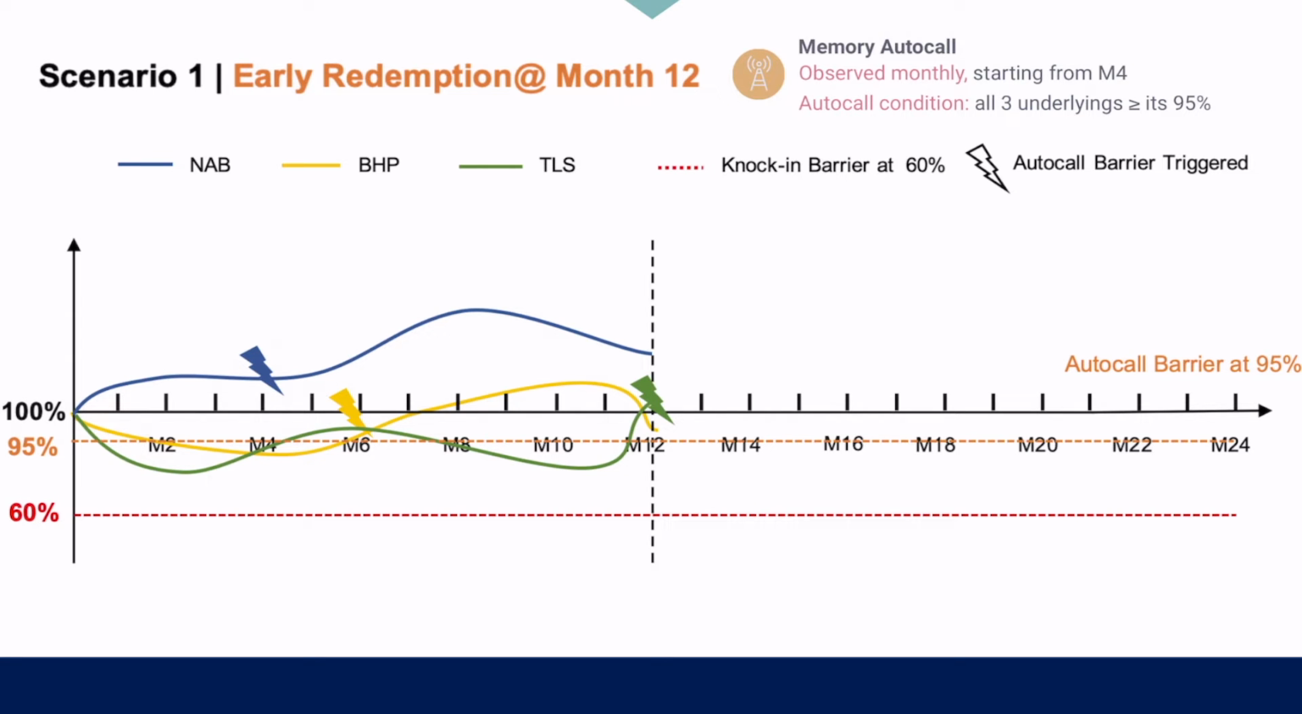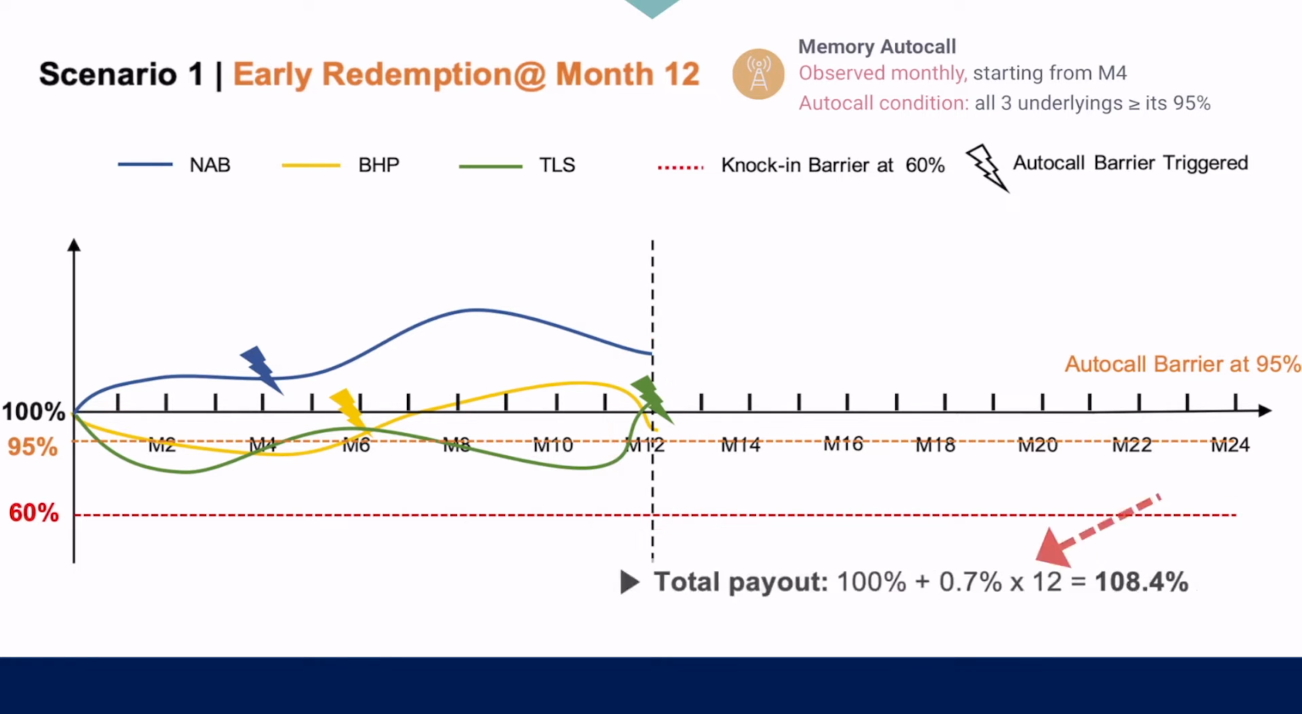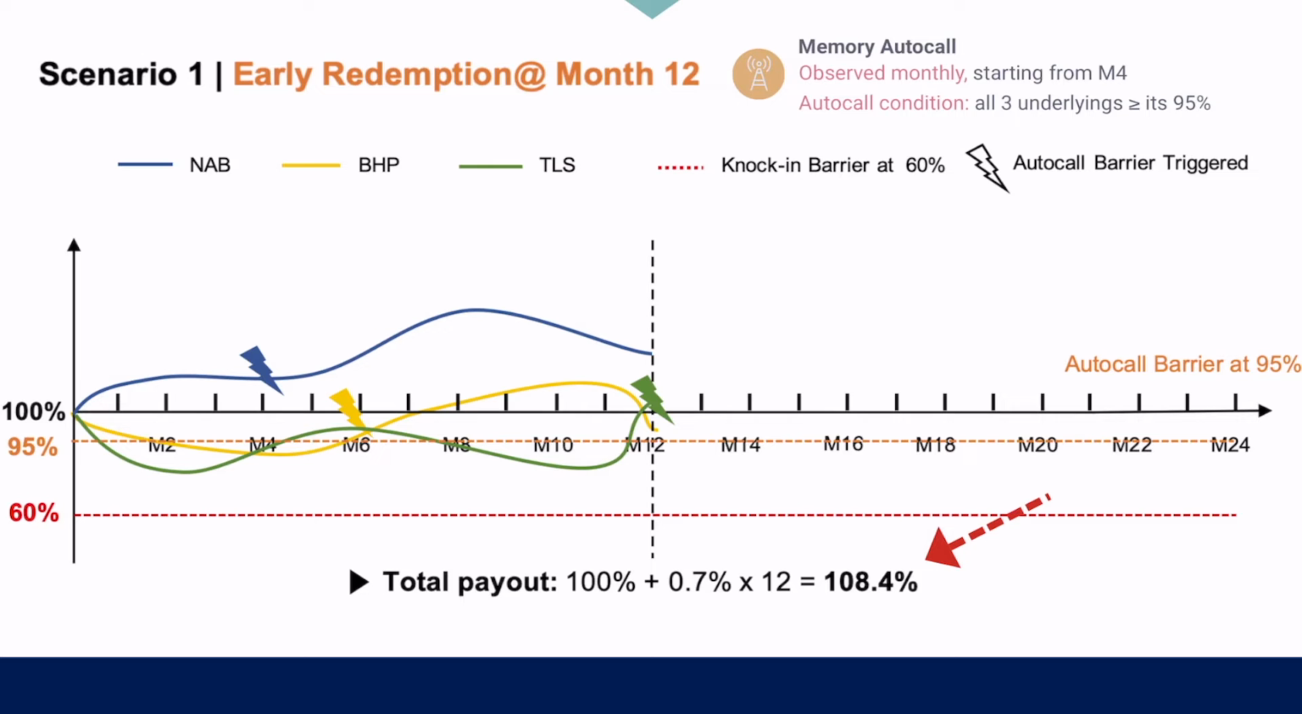After month 4, if an underlying from the basket is at or above its auto-call level, this will trigger the auto-call barrier. In this case, 2 stocks have already reached this level in month 4 and month 6. So, in month 12, this product is redeemed early, as the last stock has also gone past the 95% auto-call level. This will mean that the total payout for investors in this scenario will be 100% of their original principal and a 0.7% monthly coupon for the whole investment year.